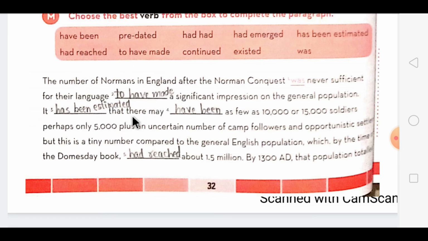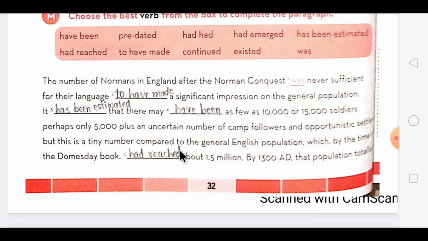It has been estimated, means this action has already been completed, so we are using the present perfect with the V3 form of the verb estimated, that there may have been as few as 10,000 or 15,000 soldiers, perhaps only 5,000 plus an uncertain number of camp followers and opportunist settlers, but this is a tiny number compared to the general English population, which by the time of the Domesday Book had reached about 1.5 million.